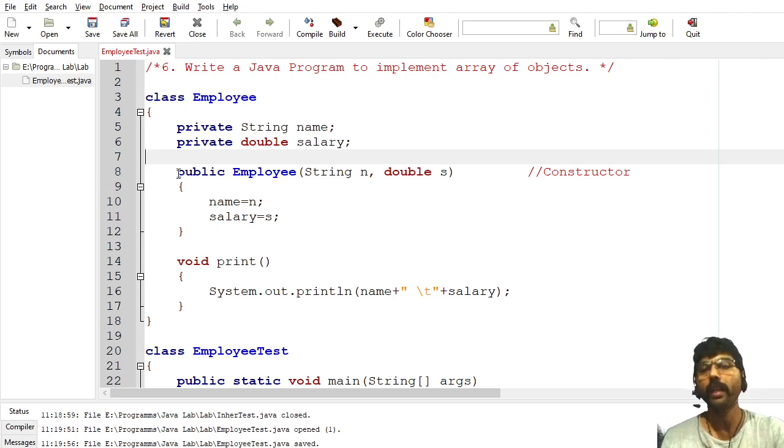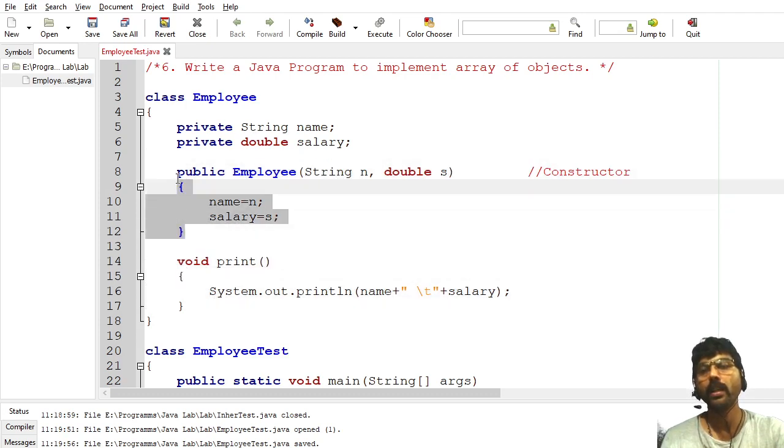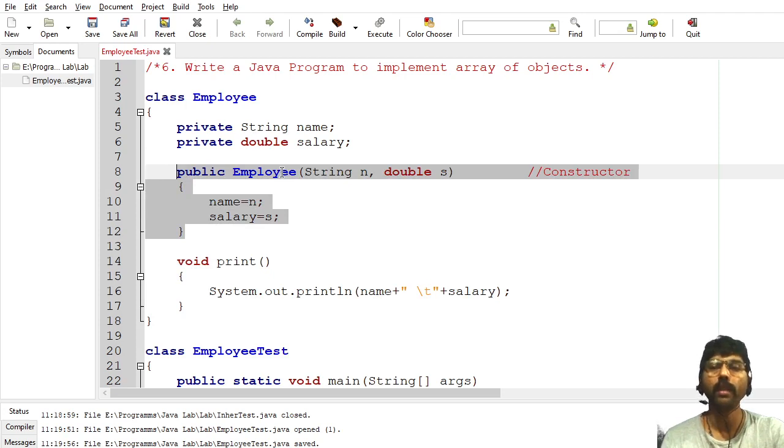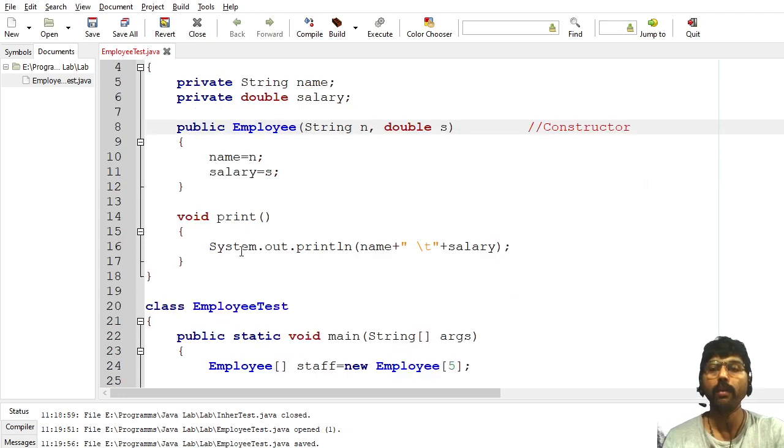Now, I have created one constructor and one method. The constructor I already explained in the first experiment. What is the meaning of a constructor? It will take two parameters. One is for the name and one is for the salary. Here n is name, s is for salary. n is assigned to the name, s is assigned to the salary. It is just initializing these two instance variables. Then I have created a method called print. This method displays the name as well as the salary of the employee.